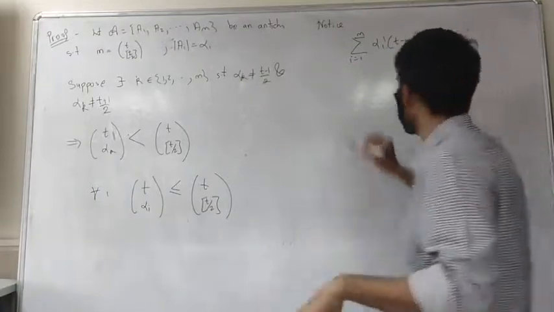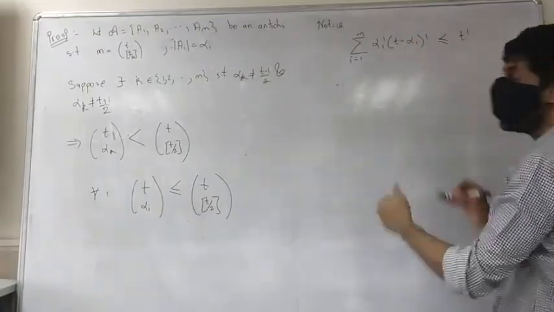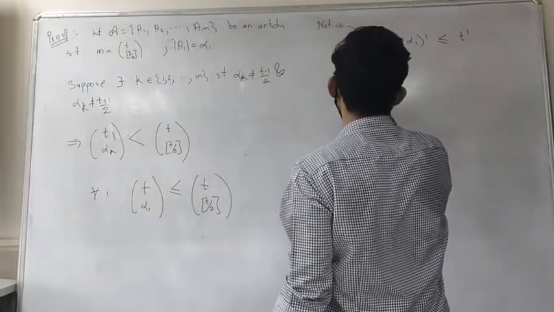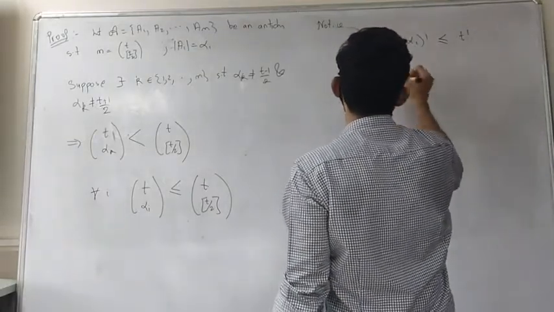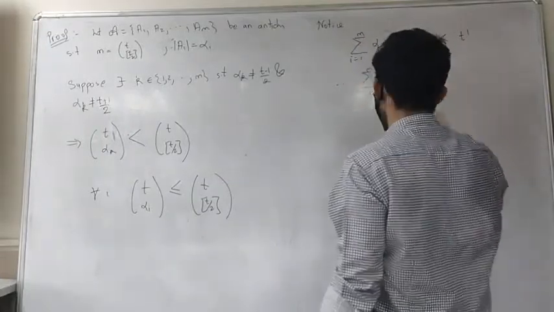Okay, do the same, bring down this t factorial, take that under, you will get summation i going from 1 to m of 1 over t choose alpha_i is less than or equal to 1.